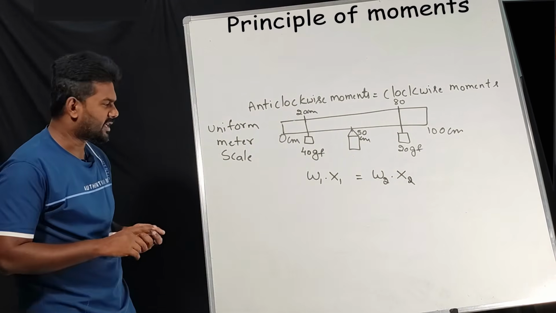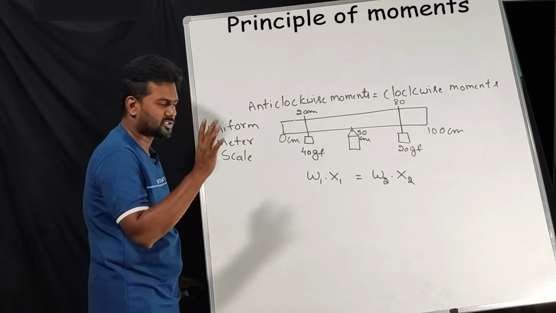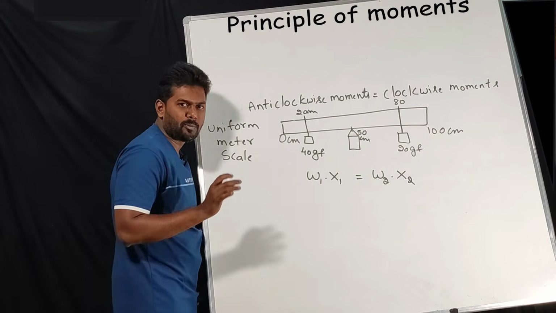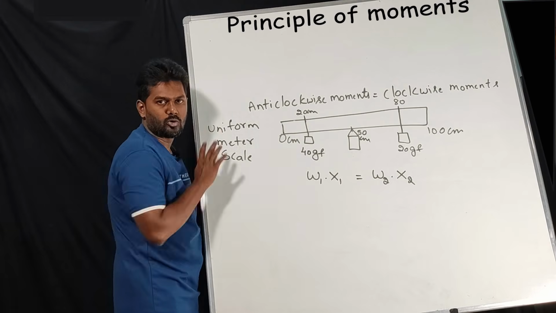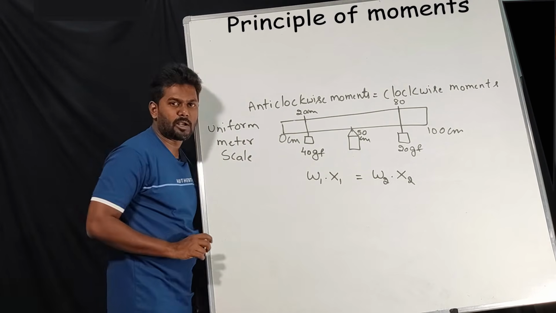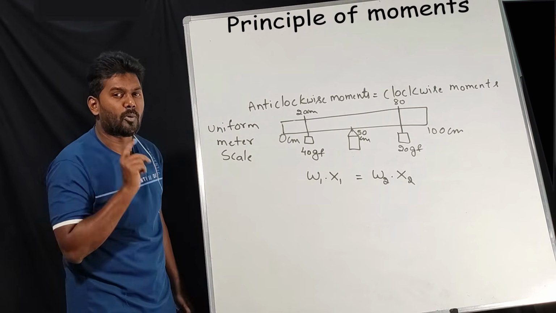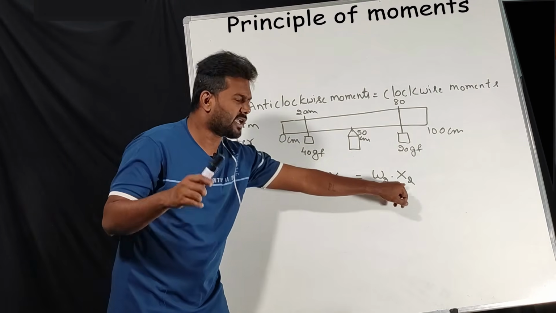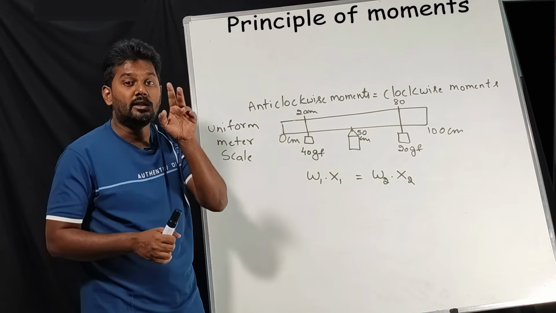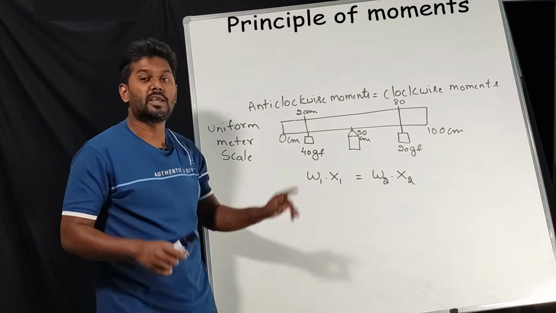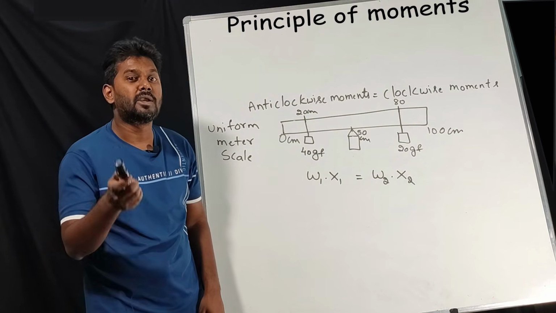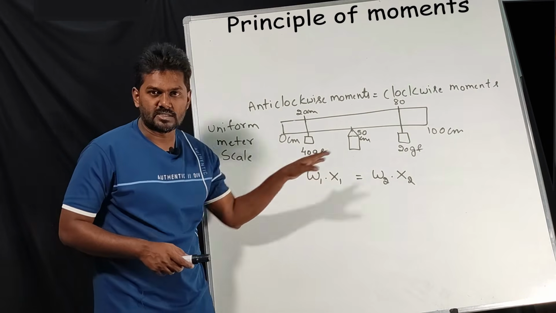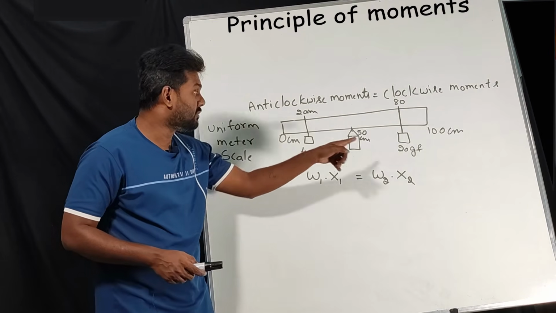First we need to understand what is W1 and x1, W2 and x2. W1 and W2 represent the weights of the two loads. x1 and x2 represent the distance between 2 points. Which are those 2 points? If I am talking about x1 or x2, there are 2 points. In those, the fulcrum is compulsory, and all the distances will be calculated from the fulcrum.